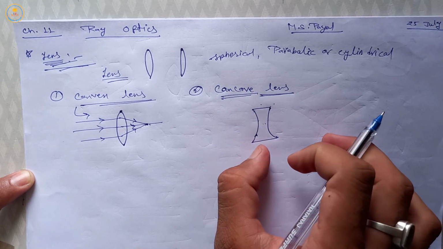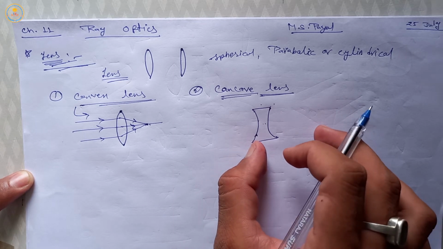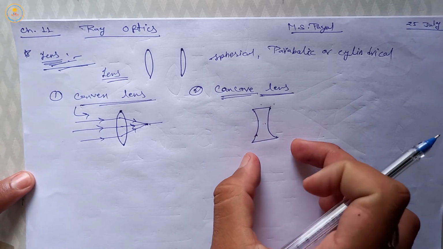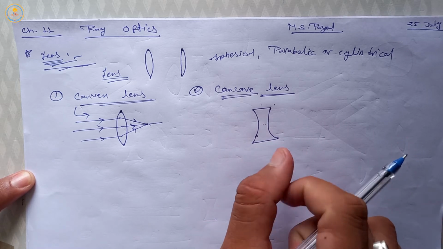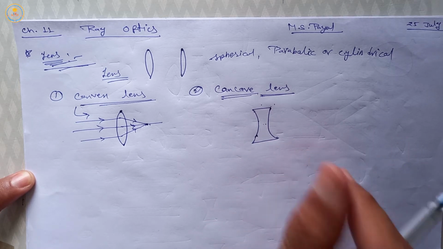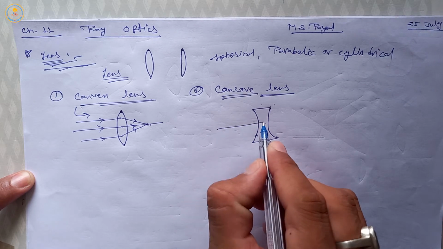This type of lens is called concave lens and this lens diverges a parallel beam of light on refraction through it.